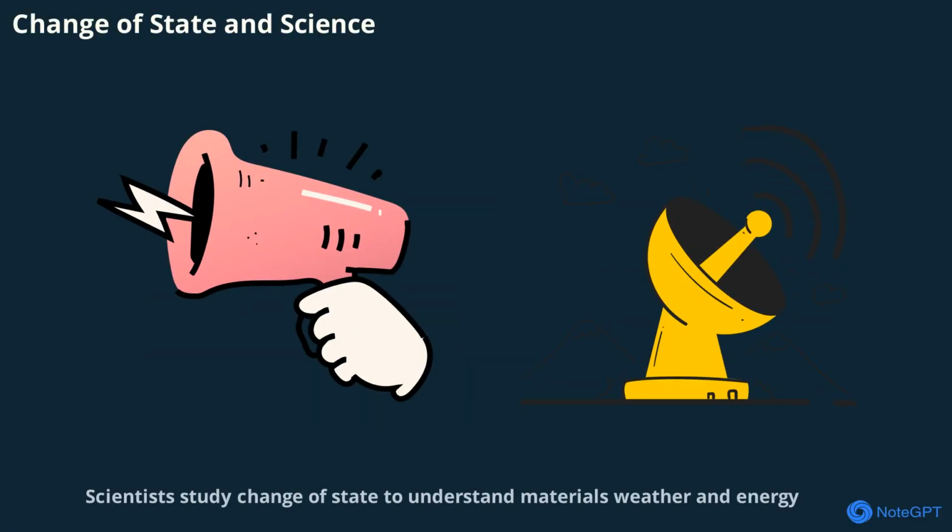Scientists study change of state to understand materials, weather, and energy. Experiments with melting, boiling, and evaporation reveal how the world works. This knowledge leads to new discoveries and inventions.